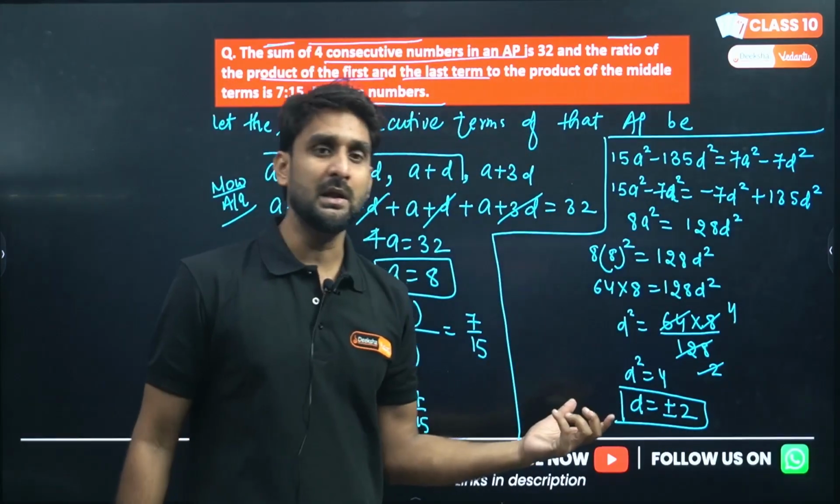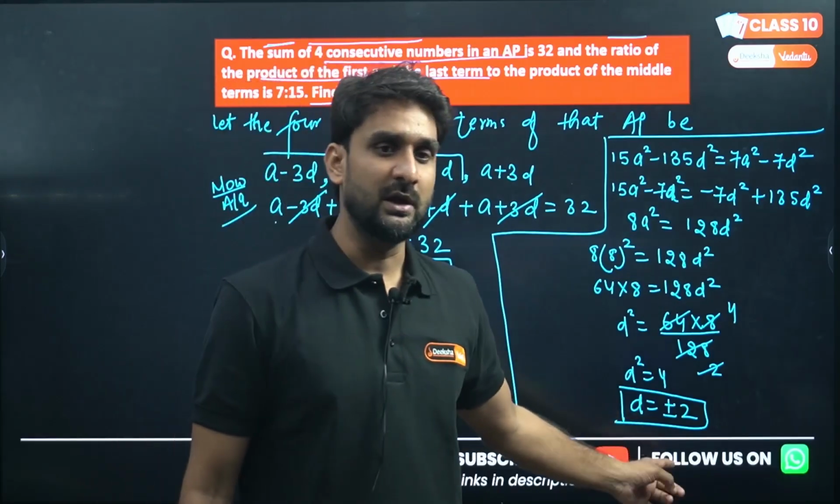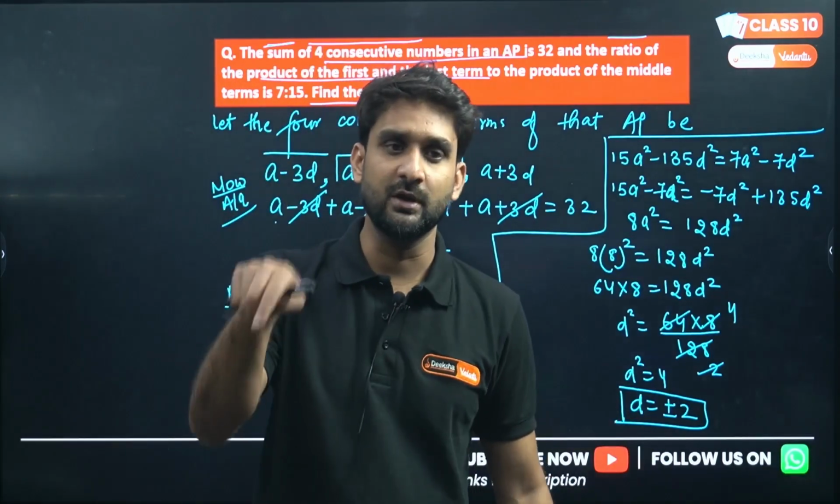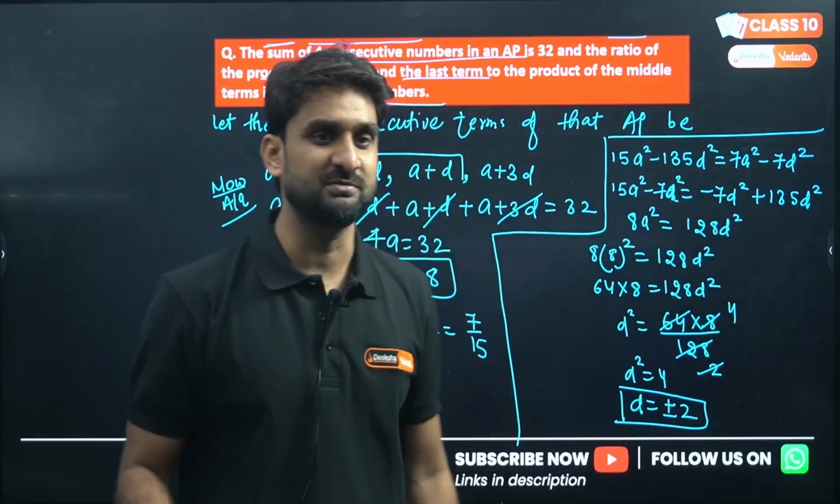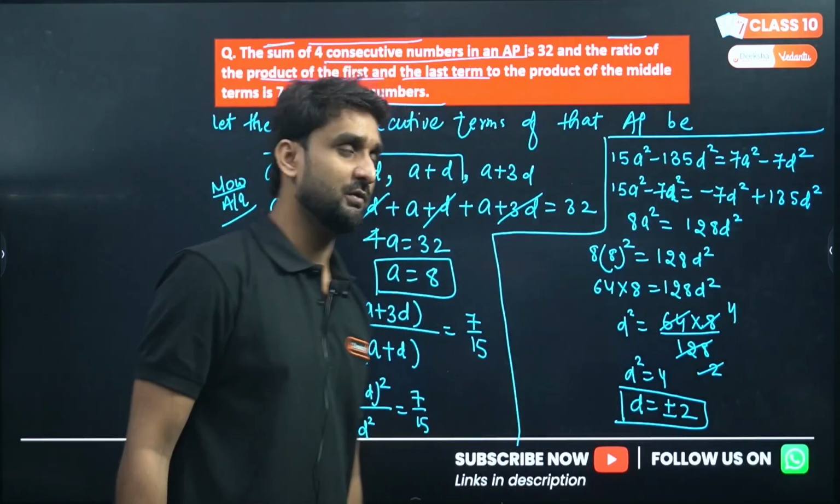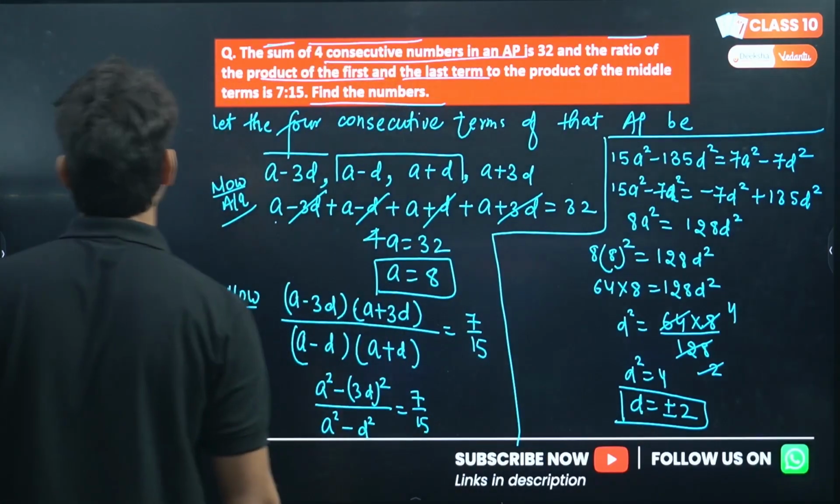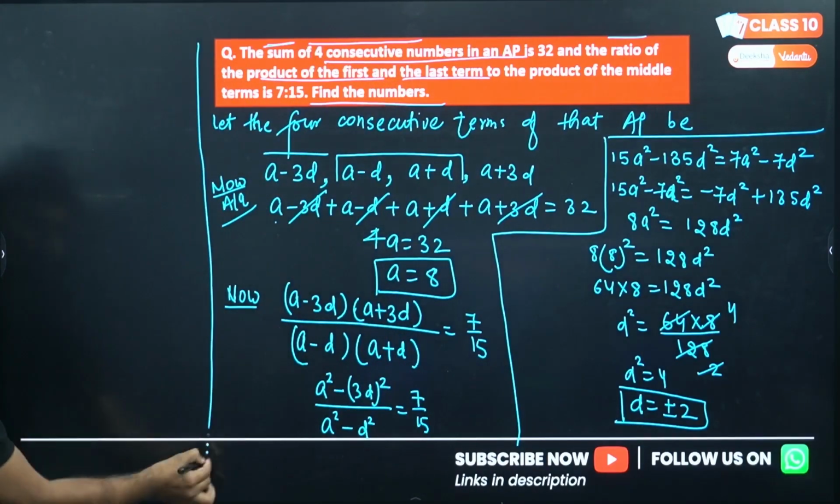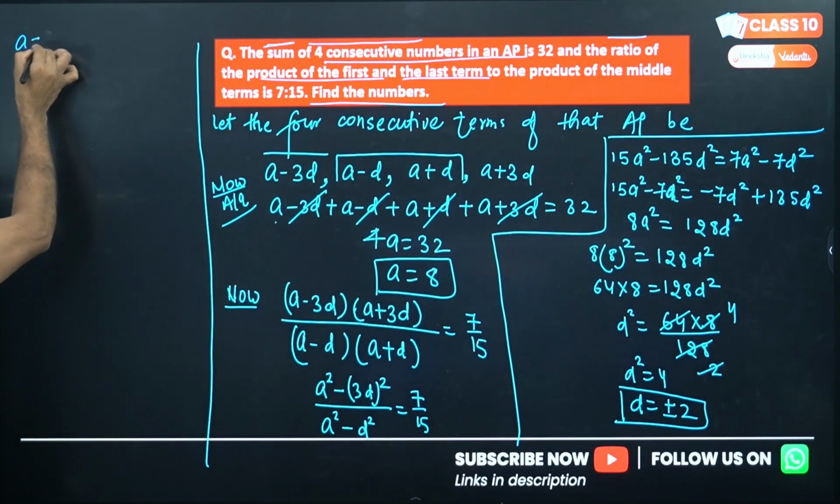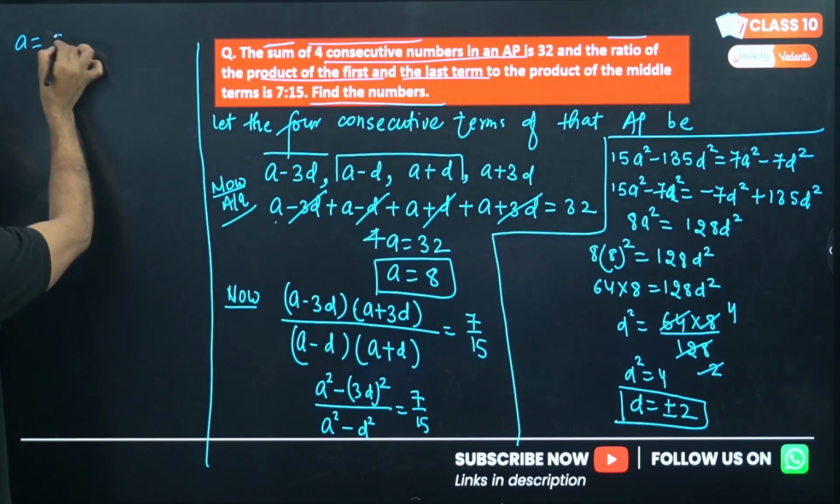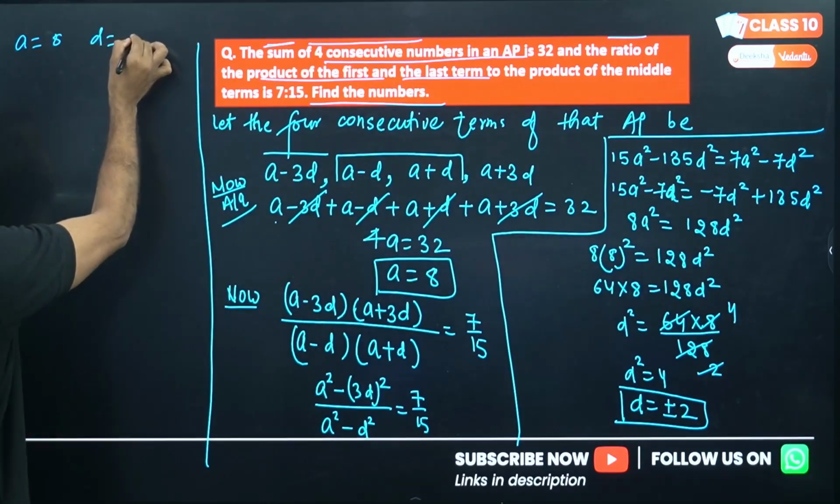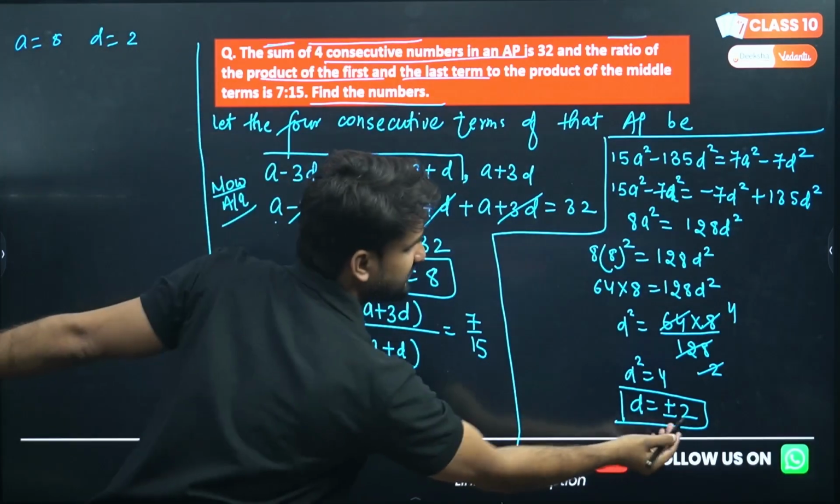Because mathematically the correct way is, if the 4 is under root, then the square root of 4 will be equal to plus minus 2. So there are two values of d. Okay, so first, considering a, we have a equals 8, and considering d as positive 2, plus 2. I am taking positive 2 first.